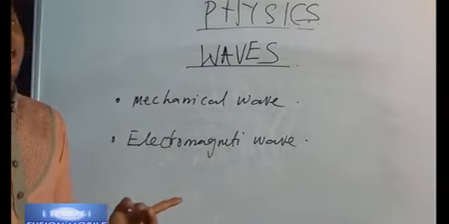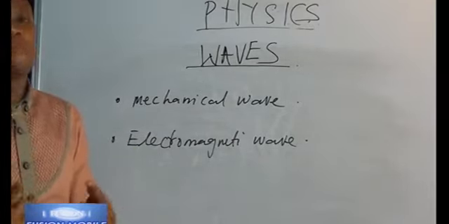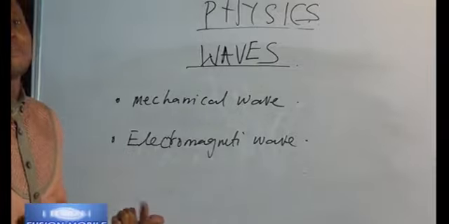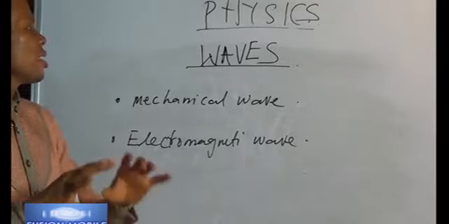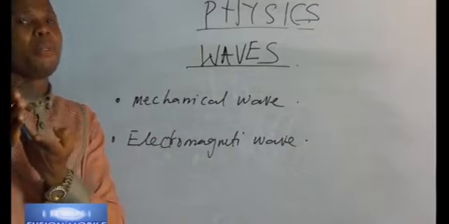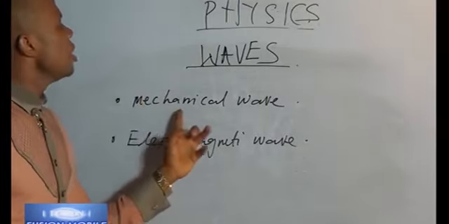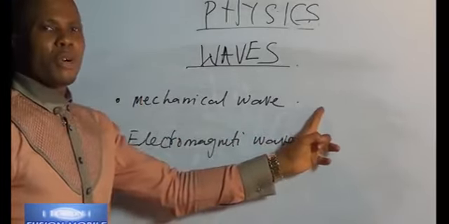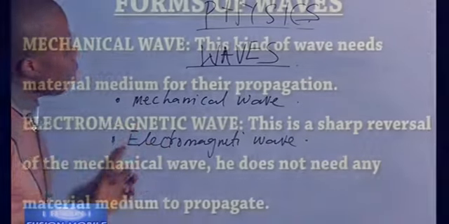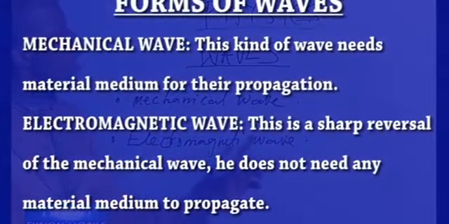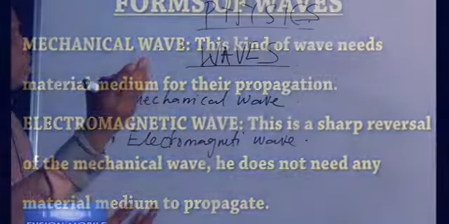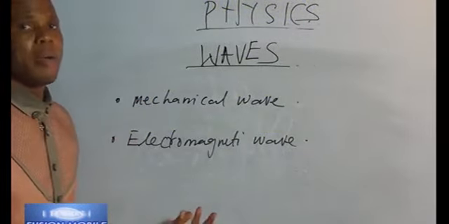If there is no air, you will notice that I will be opening my mouth and closing it, speaking, shouting, but you will not hear me. But because there is air in this environment, you are able to hear me. Why? Because sound needs what? A material medium for its propagation. While electromagnetic waves are those waves that need no material medium. Whether there is a material medium or not, they will propagate. Example: light, infrared, gamma ray.